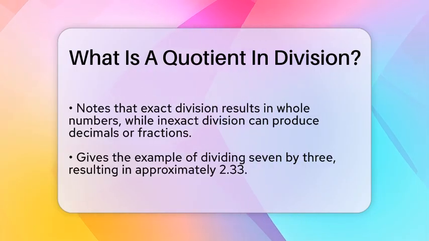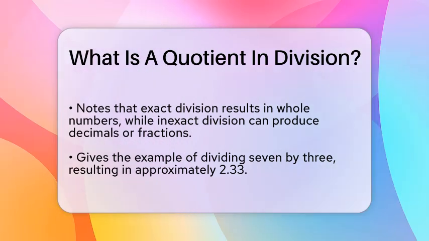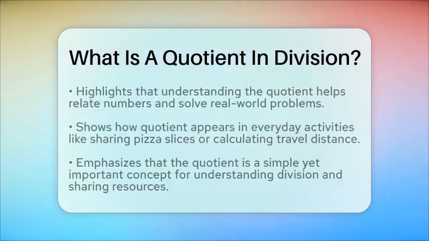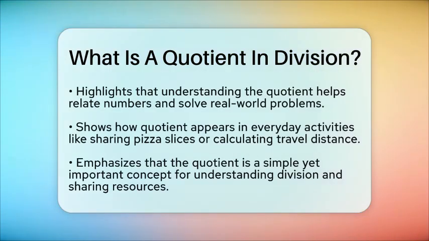In everyday life, the quotient appears everywhere. When you split a pizza into slices, the number of slices per person is the quotient. When you figure out how many miles you can drive in an hour at a certain speed, that is also related to division and the quotient. It helps us understand how quantities are divided and shared.